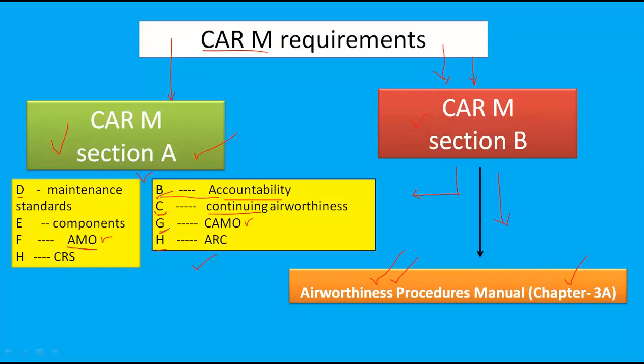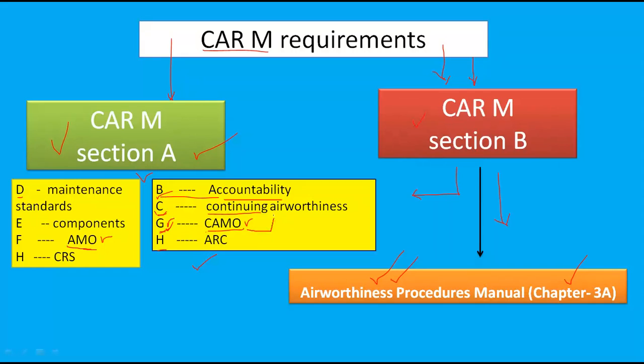Another subpart is subpart G. How the continuing airworthiness principles, continuing airworthiness tasks are implemented on aircraft, and whether they are complied with by the owners or operators or maintenance organizations, that is monitored by CAMO. So how CAMO is approved, approval procedures for CAMO are defined in subpart B.